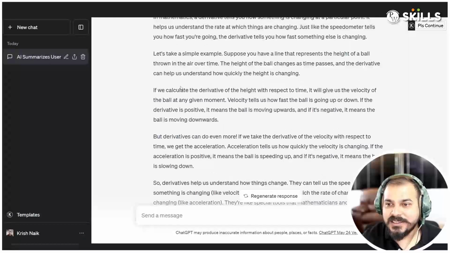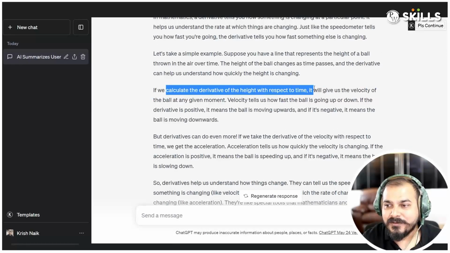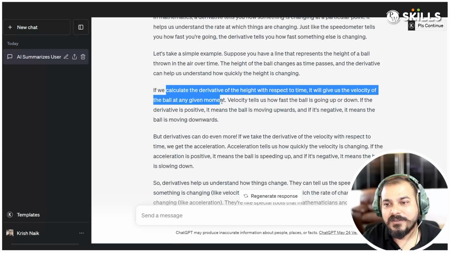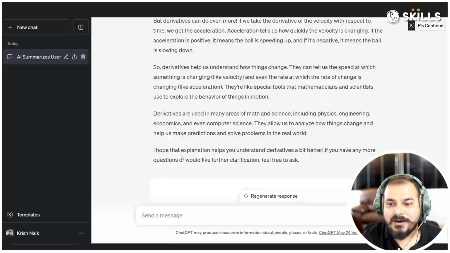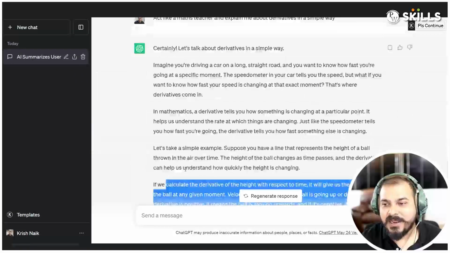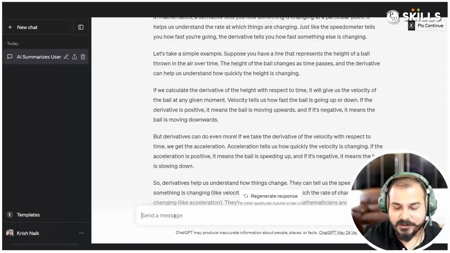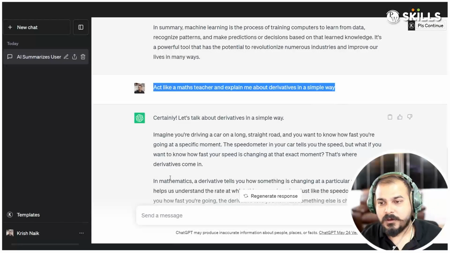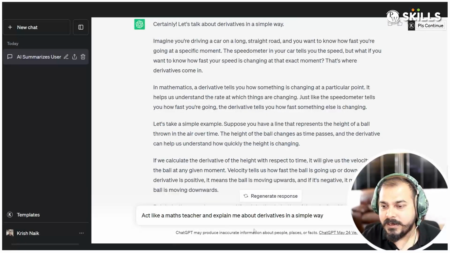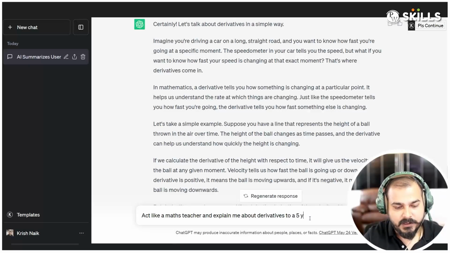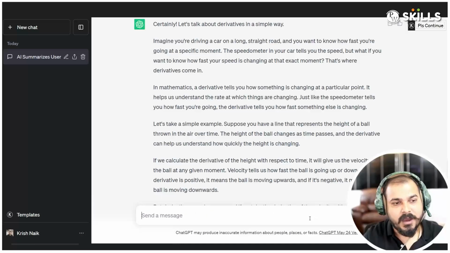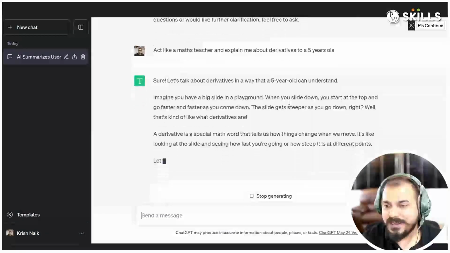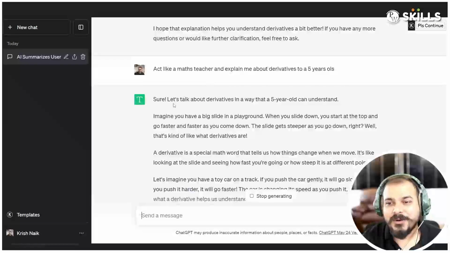So here you can basically see that if we calculate the derivative of height with respect to time, it gives us the velocity of the ball at any given moment. Or I can also ask, okay, explain derivatives to a 5-year-old. So I will say, act like a maths teacher and explain derivatives to a 5-year-old. Now I'm changing the context. Now a little bit easier way that you will be able to find it.